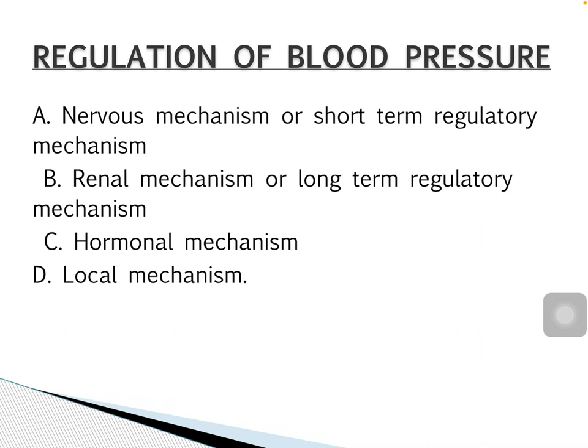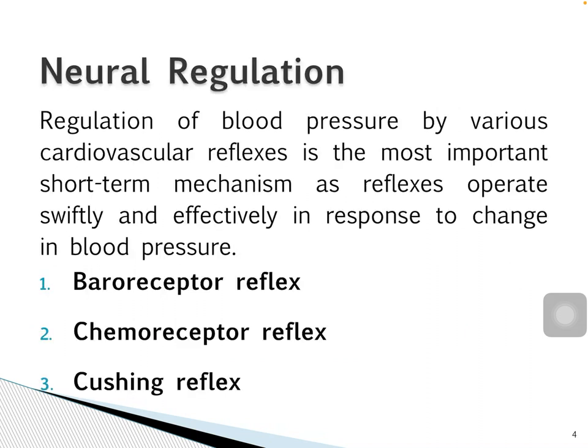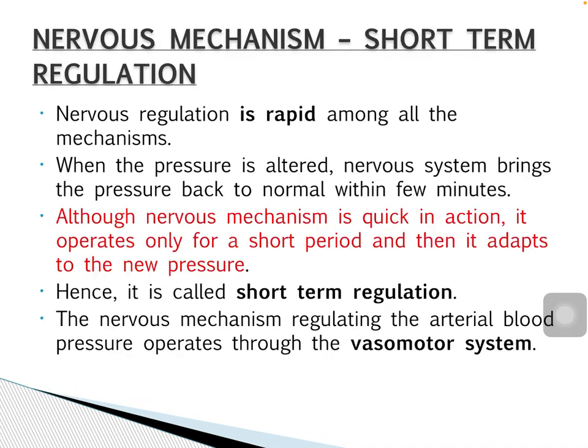So the nervous mechanism for regulation of blood pressure, the short-term regulation, works via baroreceptor reflex, chemoreceptor reflex and Cushing reflex. Cardiovascular reflex is the most important short-term mechanism as reflexes operate swiftly and effectively in response to change in blood pressure. Okay, so the nervous mechanism, the short-term regulation, is rapid among all the mechanisms involved in regulation.